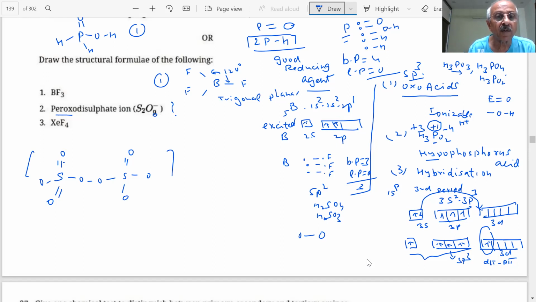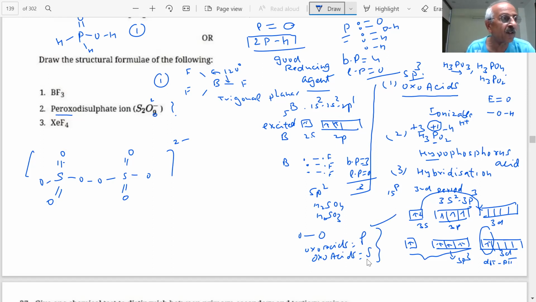There should be this double bond, and there should be 2 minus, because these oxygens will carry negative charge. Therefore, students, we can draw the structures of H2SO3, H2SO4, or oxo acids of sulfur. Very important. Questions will be there on oxo acids of phosphorus and oxo acids of sulfur. Important question for the paper.